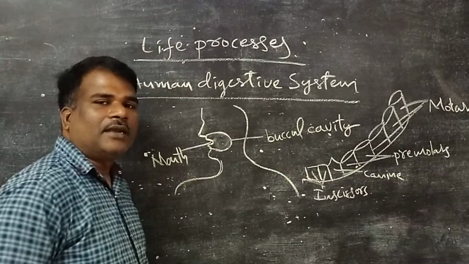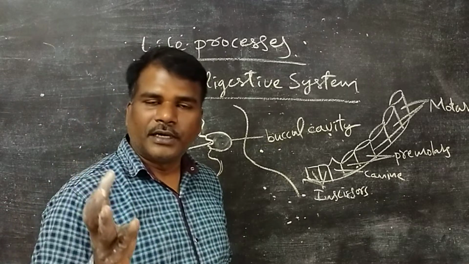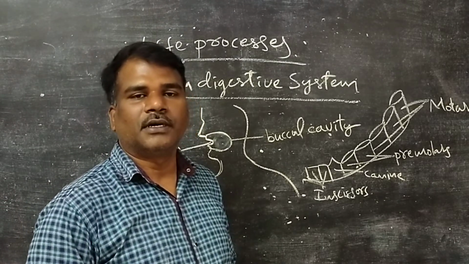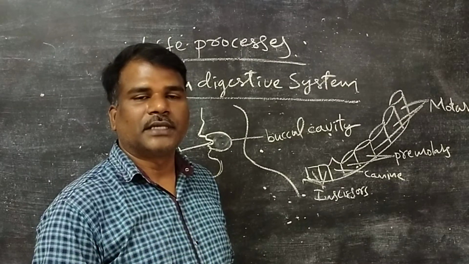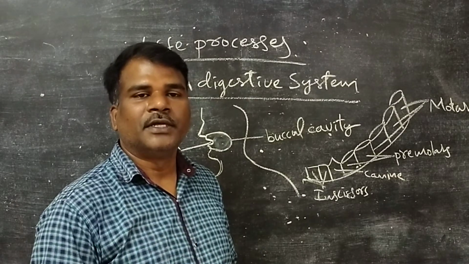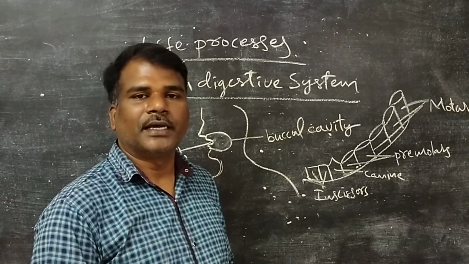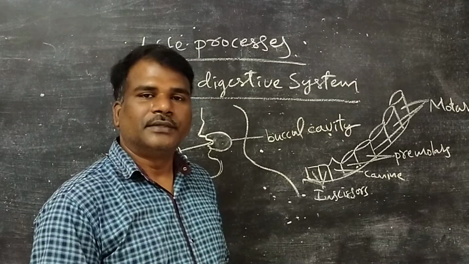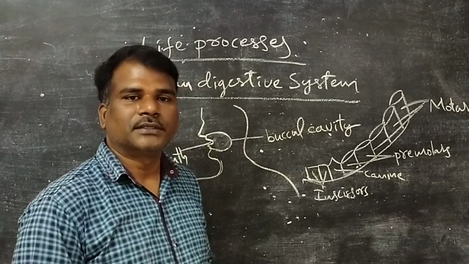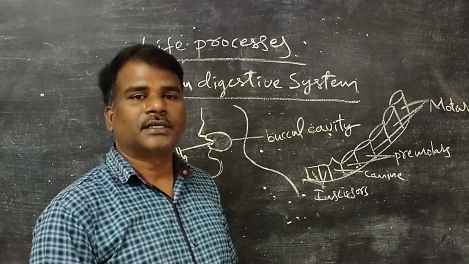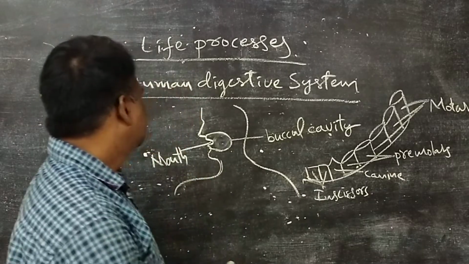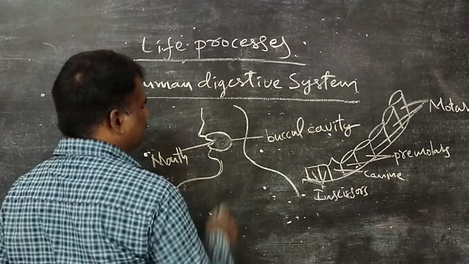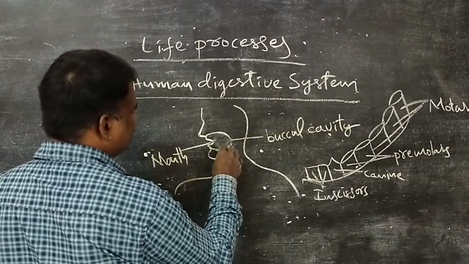Here three salivary glands are there: parotid gland, sublingual, and submaxillary glands. They release saliva. Saliva consists of the ptyalin enzyme. With the help of the ptyalin enzyme, they can digest carbohydrates. Carbohydrates turn into sugars, glucose, and it becomes a bolus. The bolus food enters the pharynx.